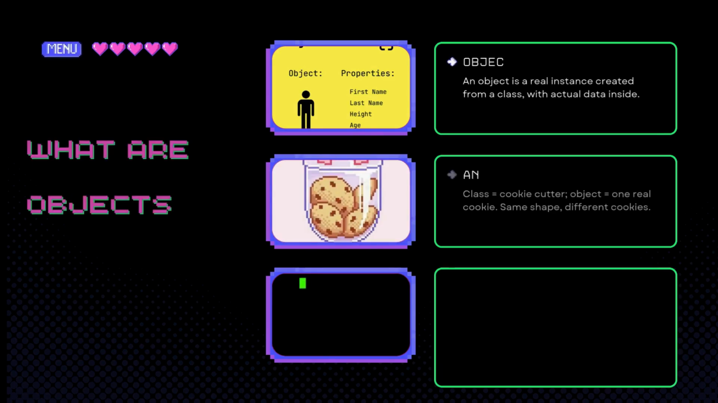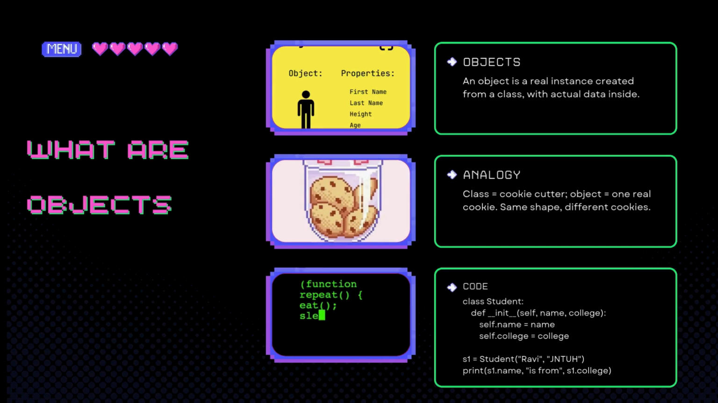What is an object? A real individual instance created from the blueprint or a class with actual data inside. Let us look at it this way. If the class is the cookie cutter, the template, the object is the actual cookie, the real thing. Beginner trap: you can make 100 cookies from one cutter. You can make 100 objects from one class. They are separate things, but they share the same structure. Now, continue with the previous code and note down the remaining.